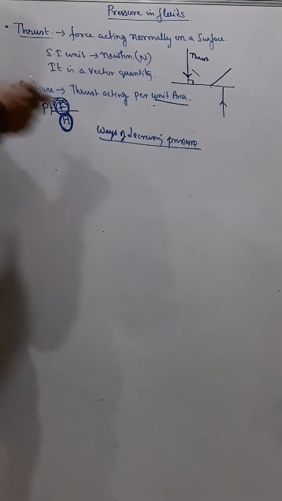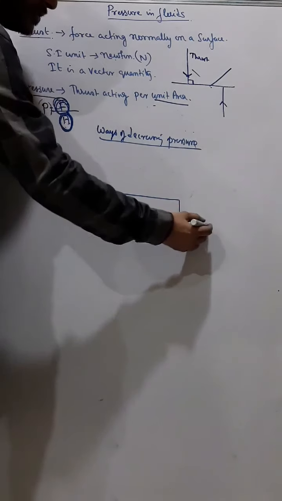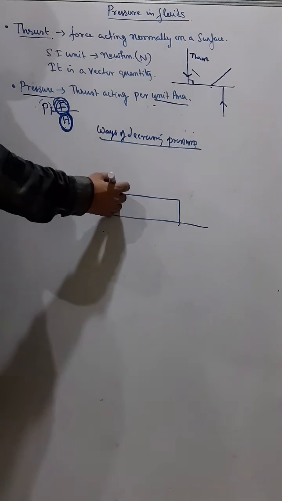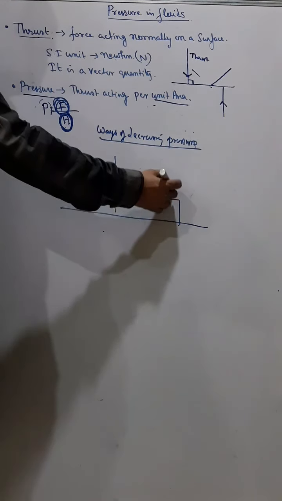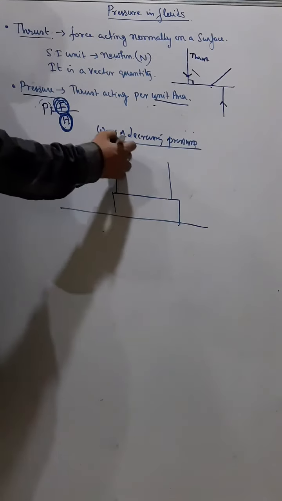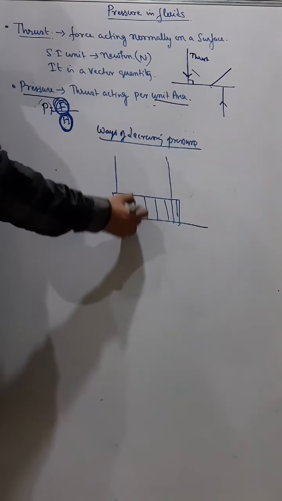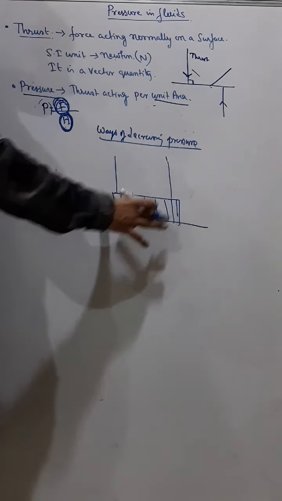And for the same reason, the foundation of a building is made broader. The foundation of a building is made broader than the building. The building then goes like this. So that the total weight of the building is divided into a greater area, so the pressure becomes less.